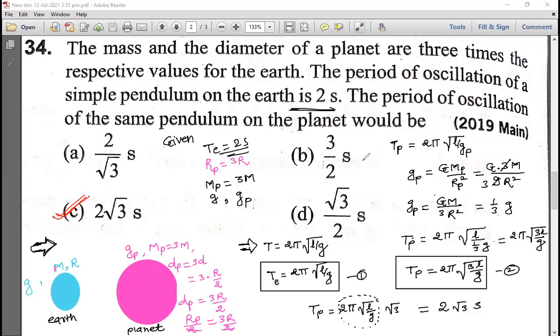That is the simple pendulum formula, okay? Time period of a simple pendulum: T is equal to 2 pi under root L by G. Its derivation we will learn in the oscillation chapter, okay?